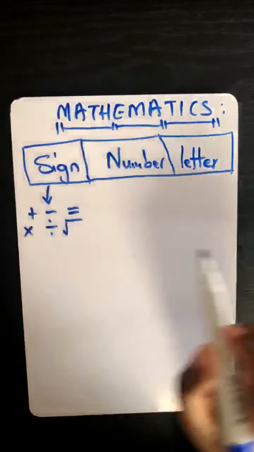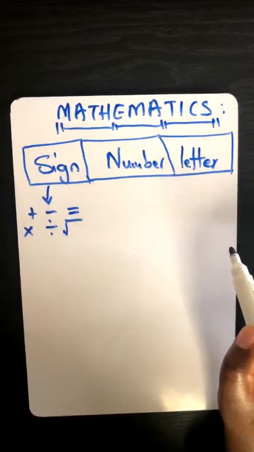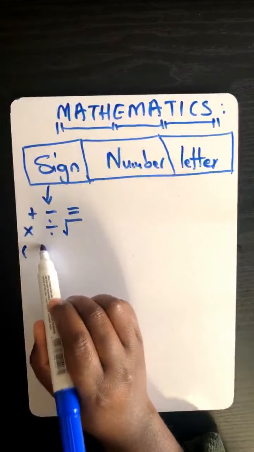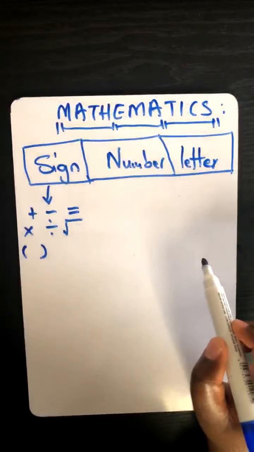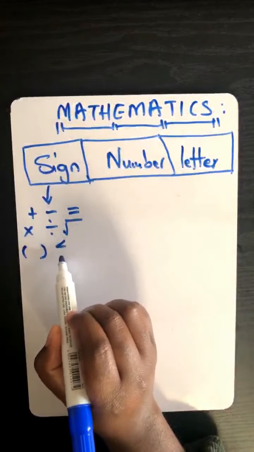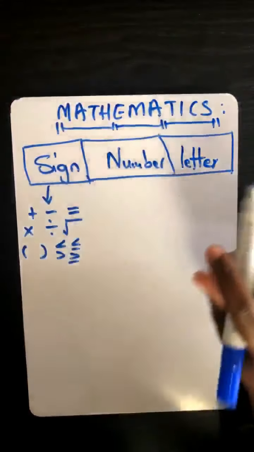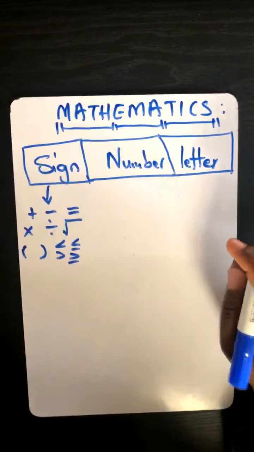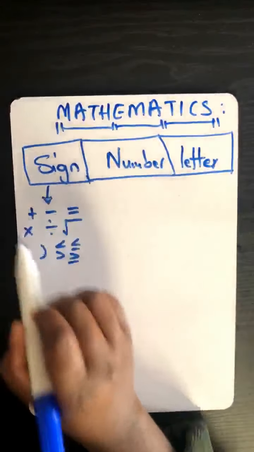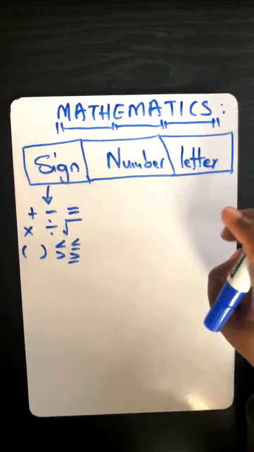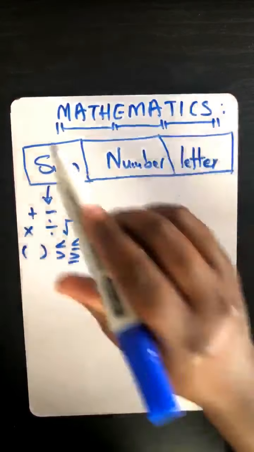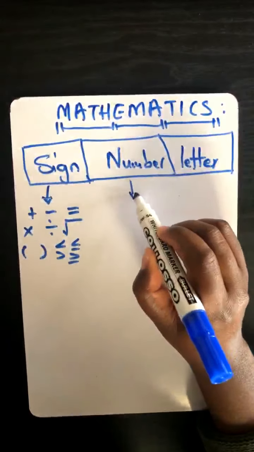Square root, it's a math sign. Brackets, it's a math sign. We also have less than or greater than, less than or equals to, greater than or equals to. Do you know of these math signs? Yes. 100%.